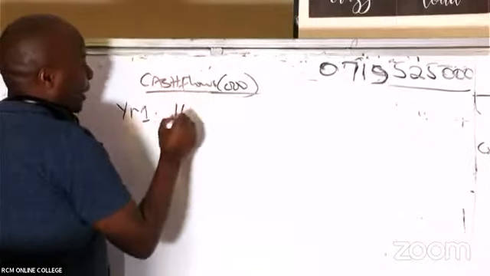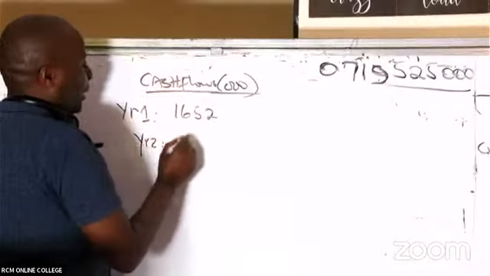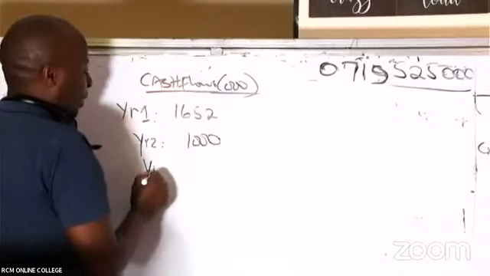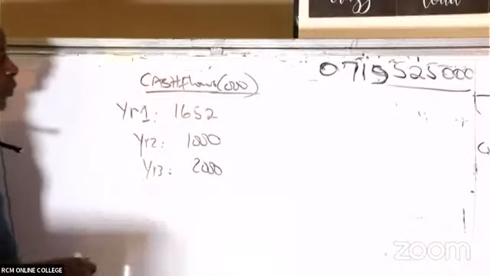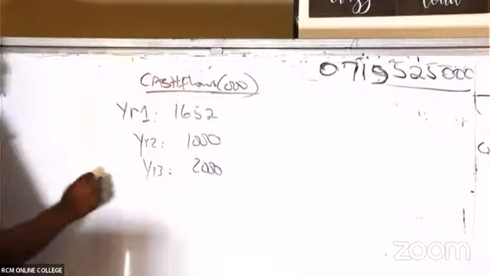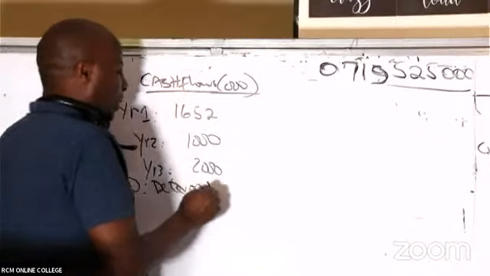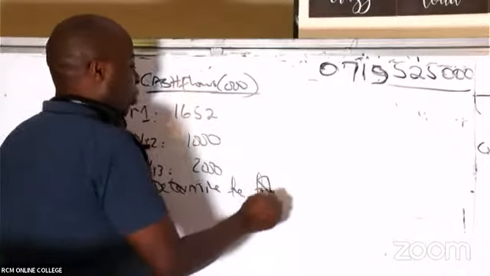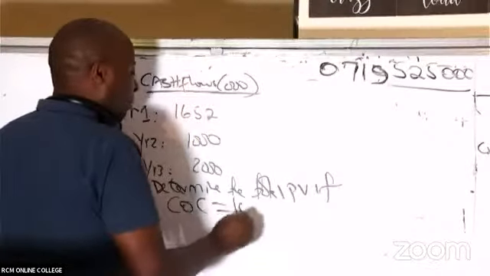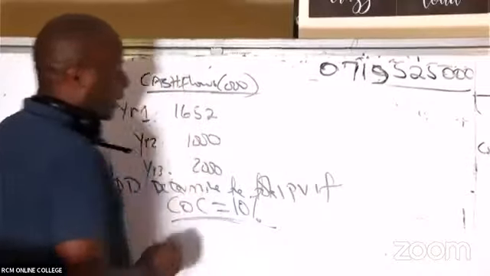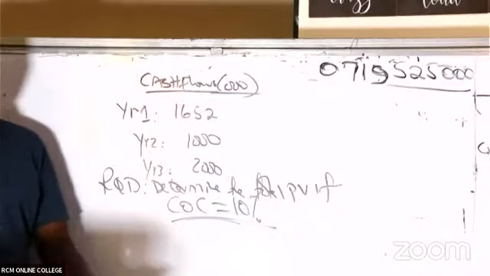Mr. Karuki gets 16,552. Year two, he gets 1,000. Year three, he gets 2,000. Different amounts, irregular amounts. And then we are required here to determine the total present value if coke is 10%. Remember, coke is the same as cost of capital. Same as rate of interest, really.